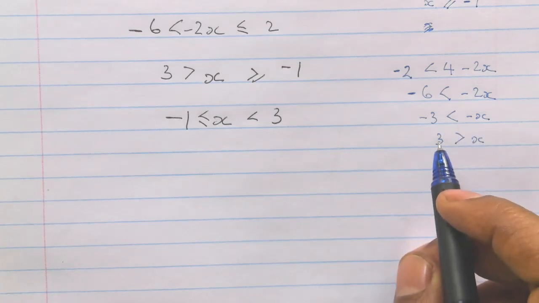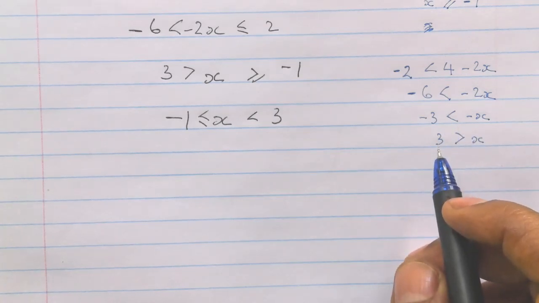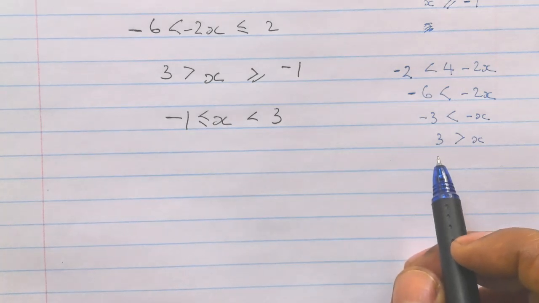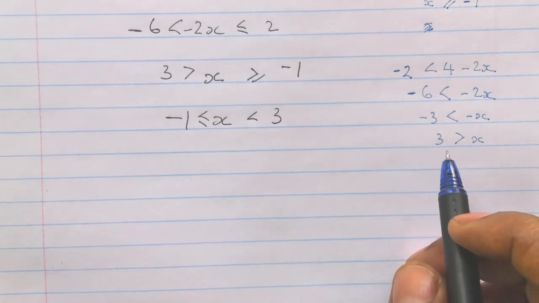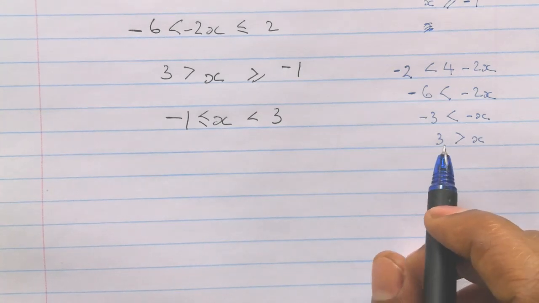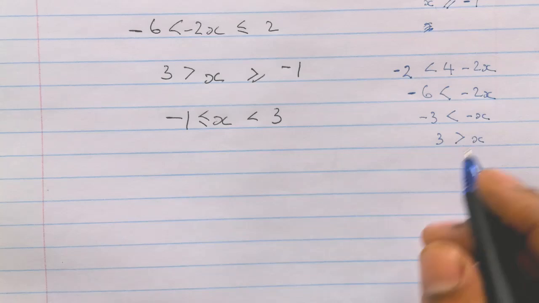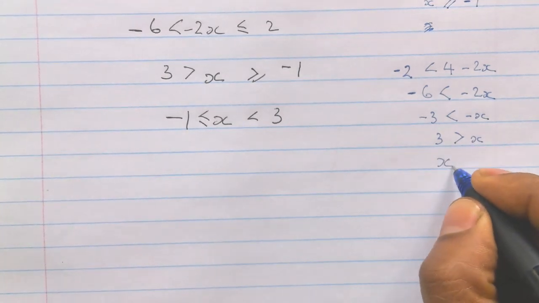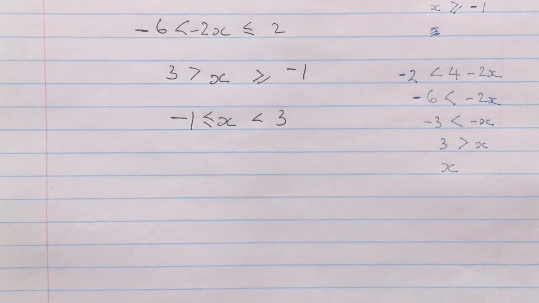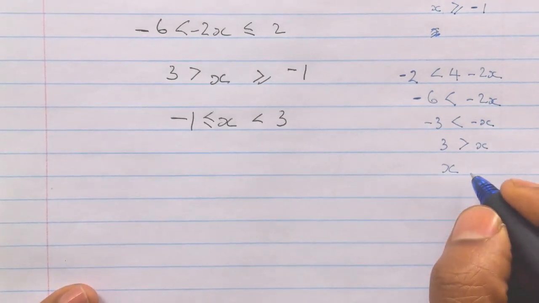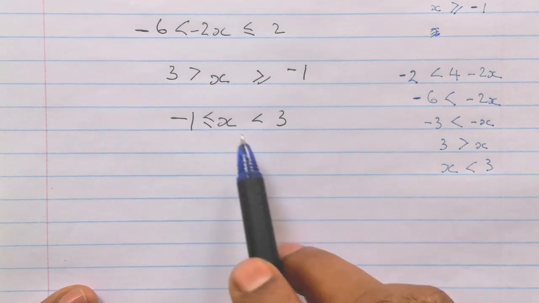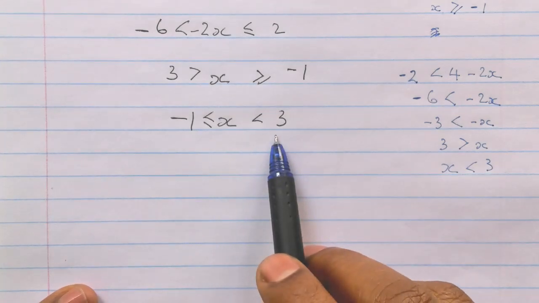When we are solving for x, we always express it as x is equal to a certain value, or we say x is less than or x is greater than. So we have to write it in the proper mathematical convention. So we have to say x is less than 3. Is x less than 3 in this joint one?